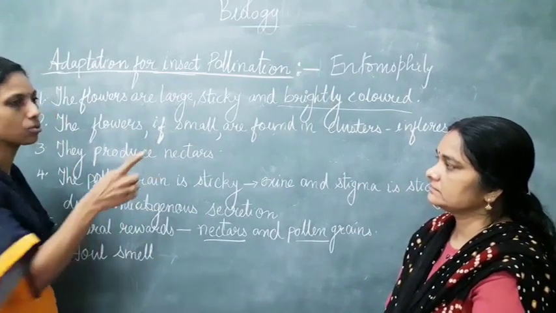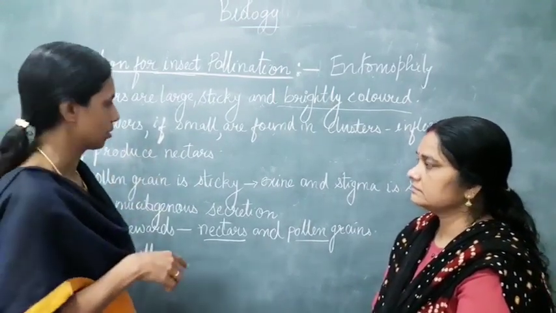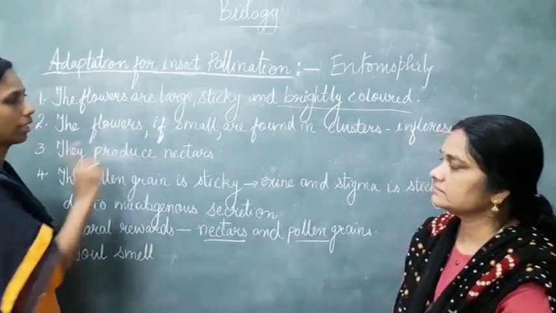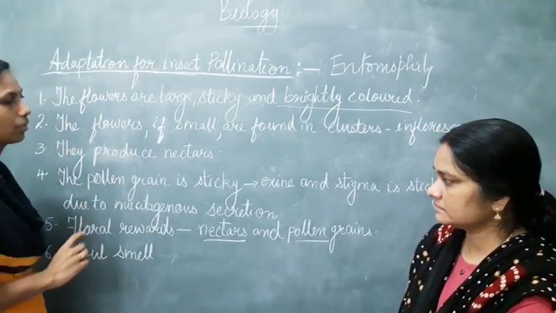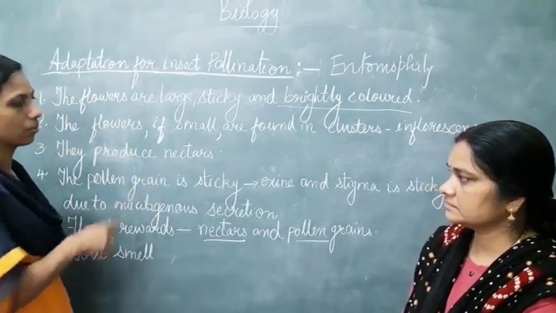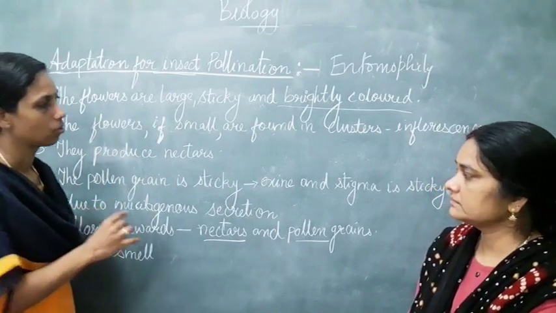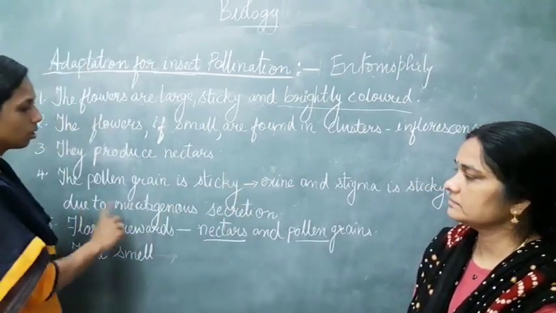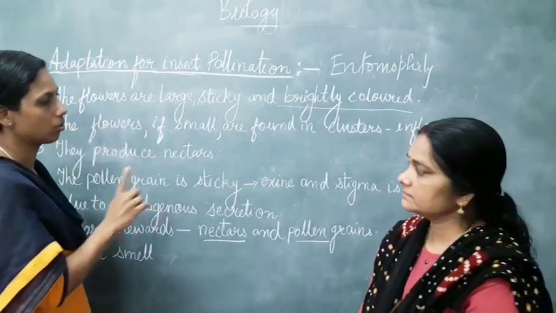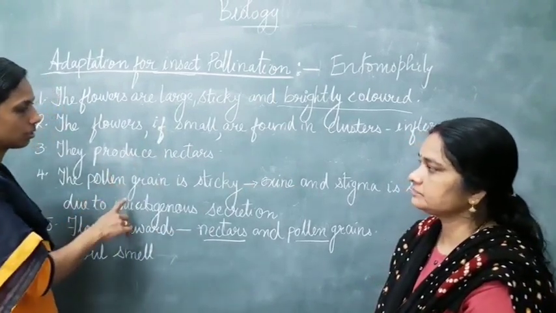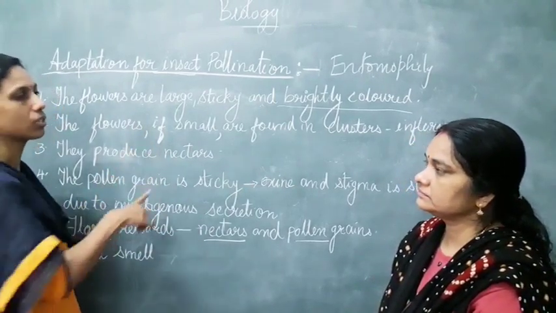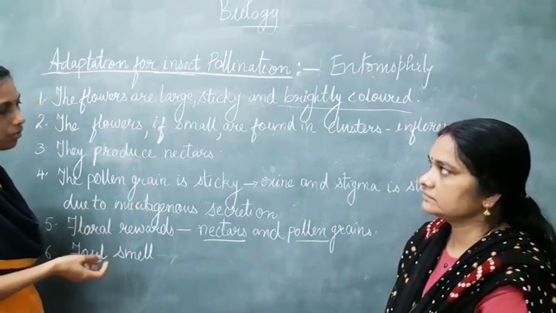So these insects usually come to collect the nectar. The pollen grains are usually sticky due to the exine, and also the stigma is sticky due to the mucilaginous secretion on the stigma. So these are a few common features of entomophilous flowers.